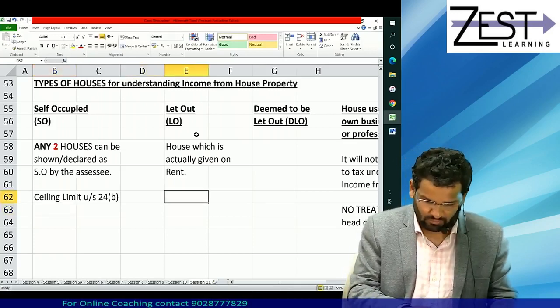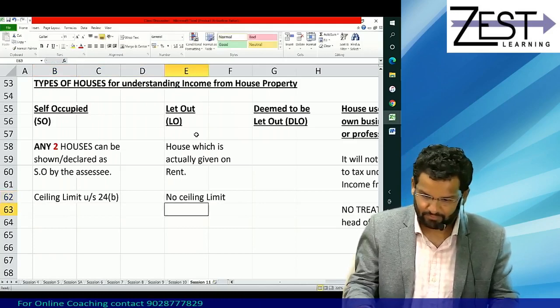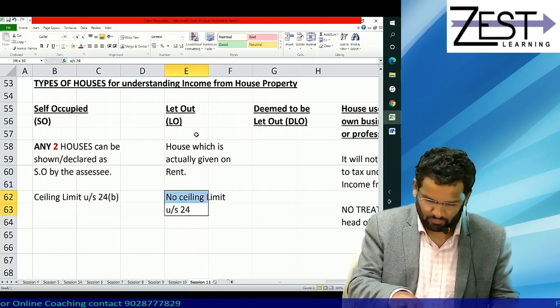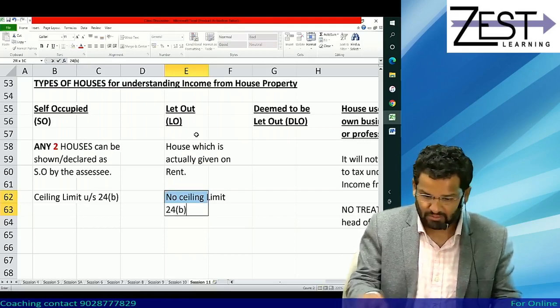Okay, for let out there is no ceiling limit under section 24B. Yes or no? Okay, one more thing you understand.